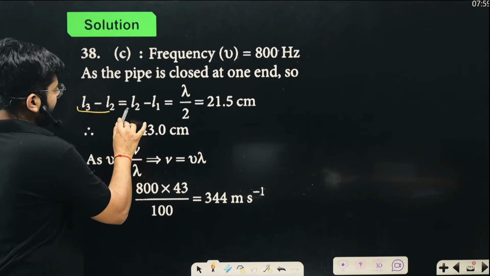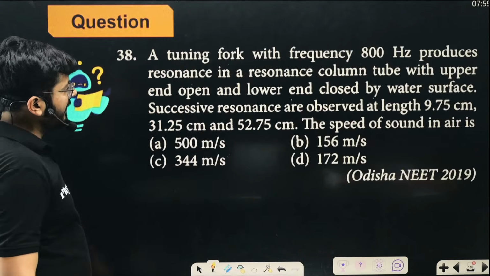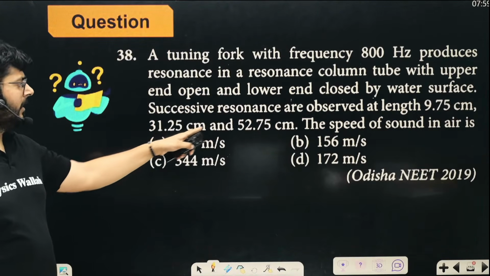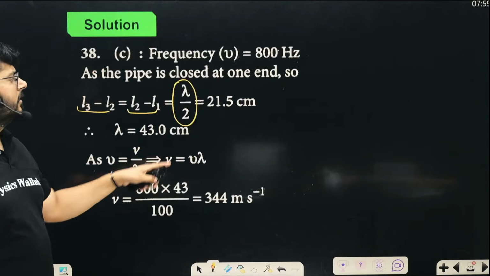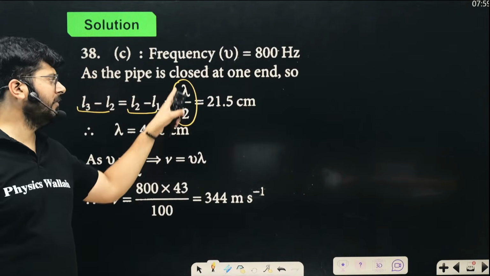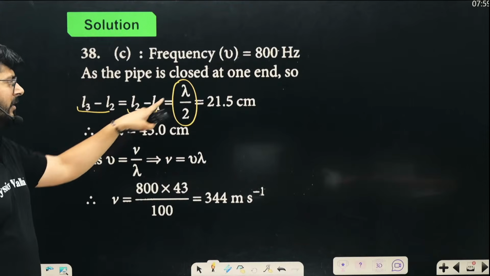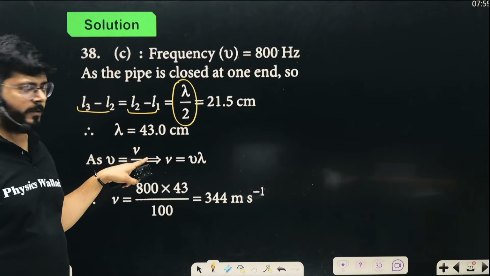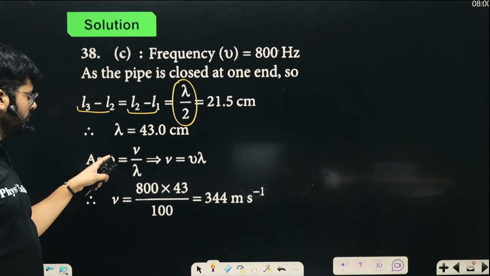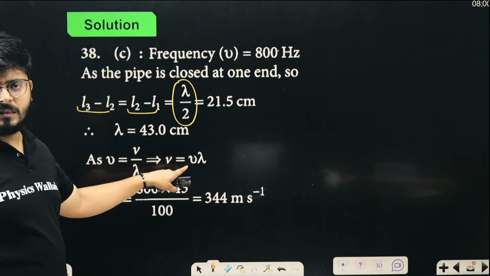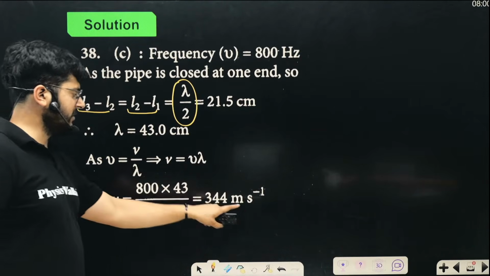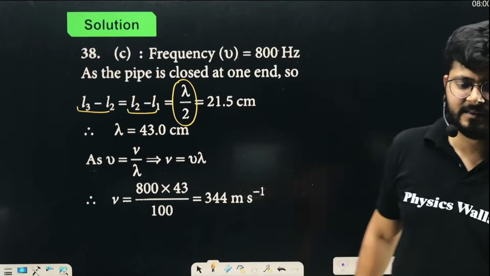You see that L3 minus L2 or L2 minus L1 is lambda by 2, right? You take the difference of 9.75 and 31.25, so around 21, and 52 minus 31, around 21. So that difference comes out to be 21.5, right? So the difference of successive lengths is always lambda by 2, which is 21.5. So the wavelength will be double of that, 43, right? Once you know the wavelength of the wave traveling in this tube, V is equal to frequency into wavelength. Frequency is already given, 800 hertz. Lambda we have calculated as 43 centimeters; convert into meters. So the answer will be 344 meters per second, and that is the correct answer, right?